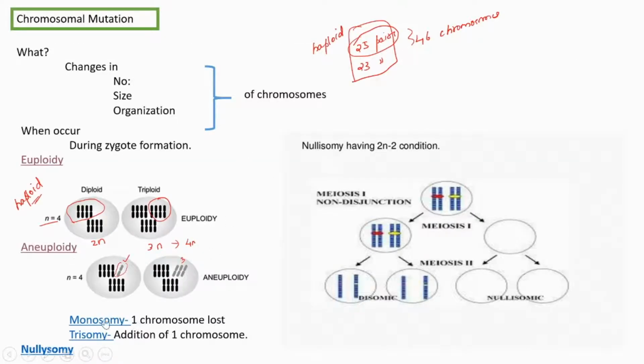Aneuploidy is of two types. Monosomy. Monosomy means, taking the case of human, instead of 46, each cell of that individual possesses only 45, meaning from the 46 one chromosome is lost. That condition is monosomy. 46 minus 1, monosomy, one chromosome lost.